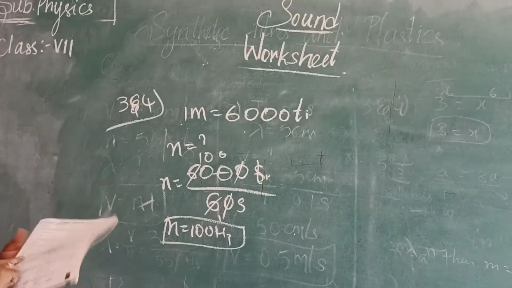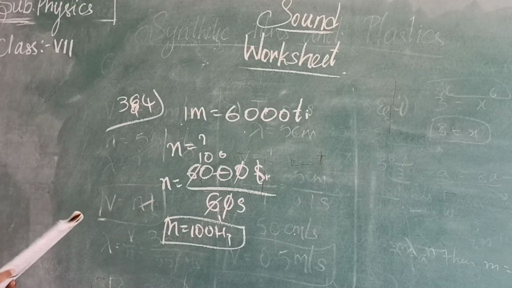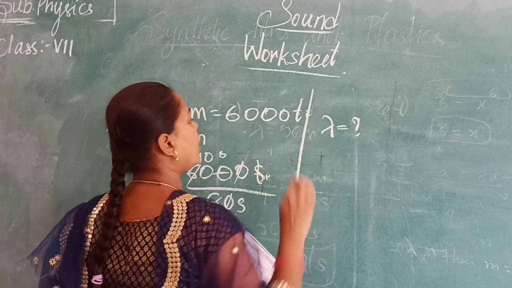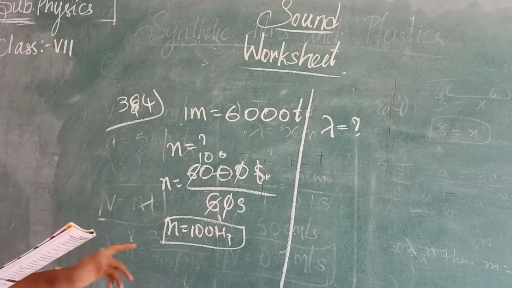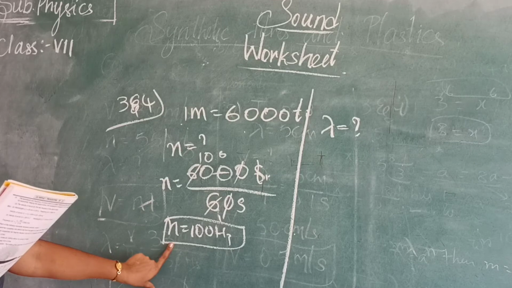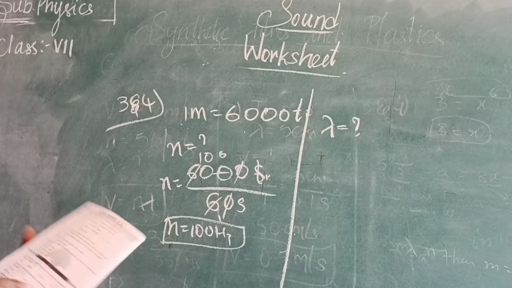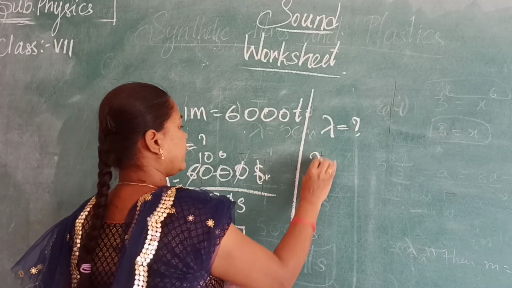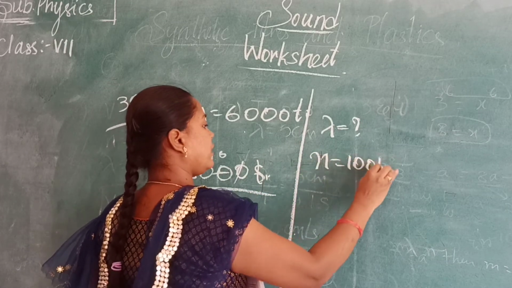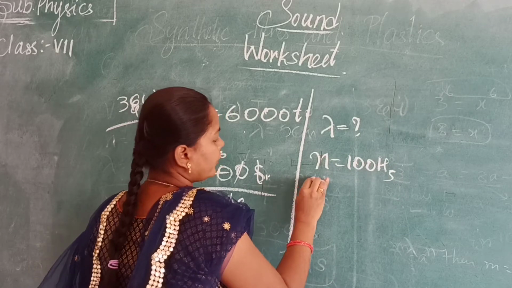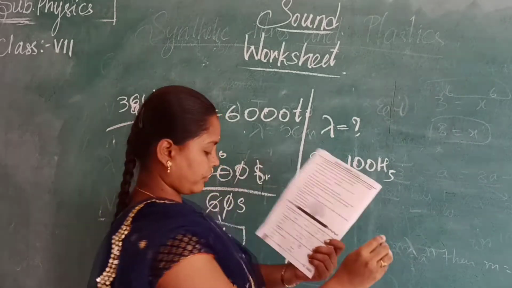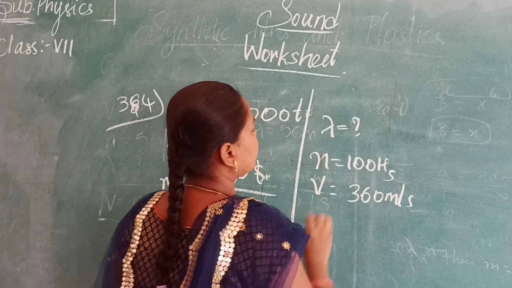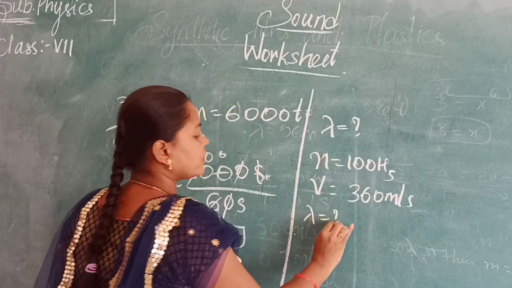Okay. Now this is the third one, and next is the wavelength of the sound. Here they are asking to find out wavelength, that is lambda is equal to how much. So what do we have? We have n and we need lambda. They have given frequency is equal to 100 hertz and velocity as 360 meters per second. So what do we have to find out? Lambda is equal to what?